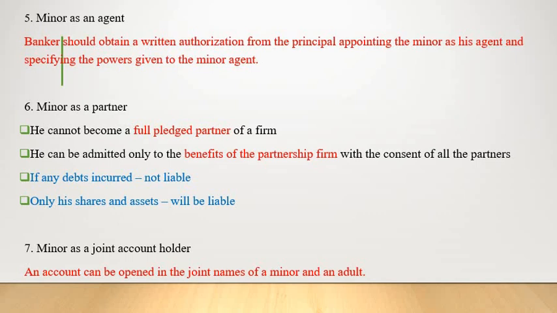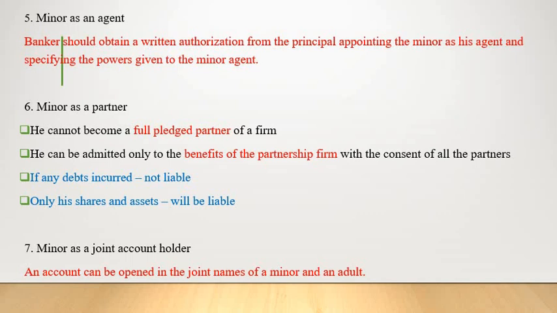The sixth point is minor as a partner. Partnership, we know, is based on a contract between two or more persons who are eligible to enter into a contract. But a minor is not an eligible person to enter into a contract, right? So he cannot become a full-fledged partner of a firm. But he can be admitted only to the benefits of the partnership firm with the consent of all the partners. Even if one partner is not satisfied, the minor cannot act as a partner.